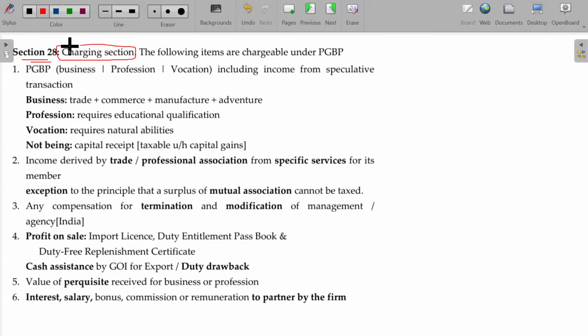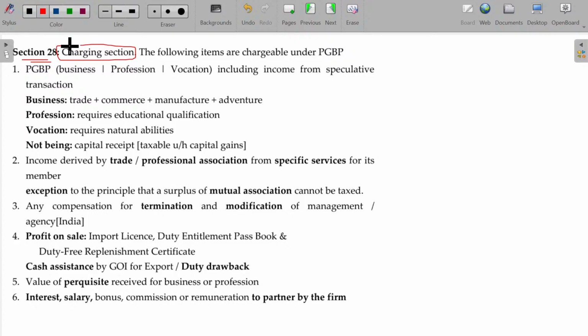Under salaries, we studied section 15, clause 1 and all for the charging section, right? So due or receipt, whichever is earlier. In case of advance and arrear, it will be chargeable on receipt basis, subject to relief. All these things are the conditions. Similarly, when we covered income from house property, section 22 deals with that. Section 22 gives some conditions to consider that income from house property to be chargeable under this head.